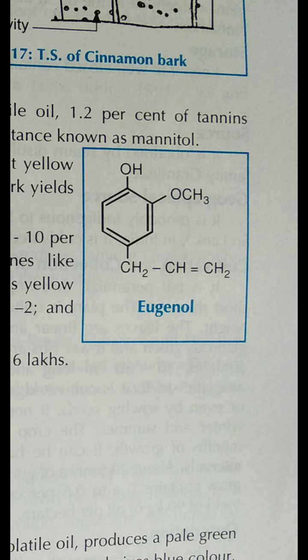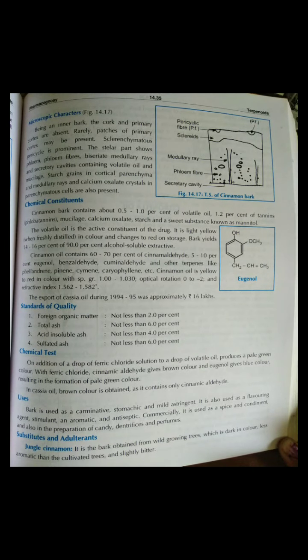Then the chemical test of cinnamon: on the addition of a drop of ferric chloride solution to a drop of volatile oil, a pale green color is produced. With ferric chloride, cinnamic aldehyde gives a brown color and eugenol gives a blue color, resulting in the formation of the pale green color.